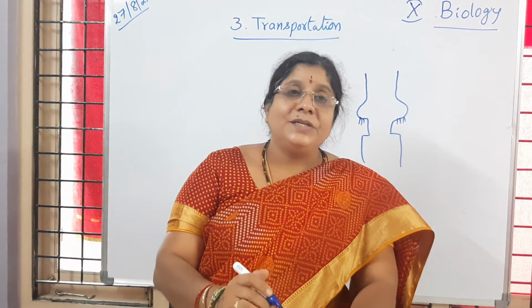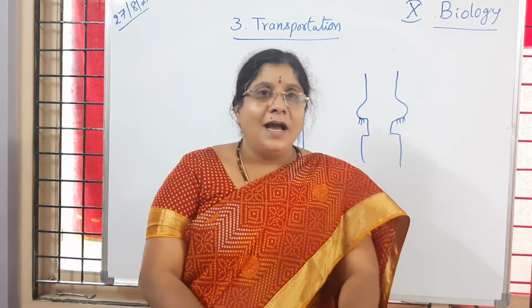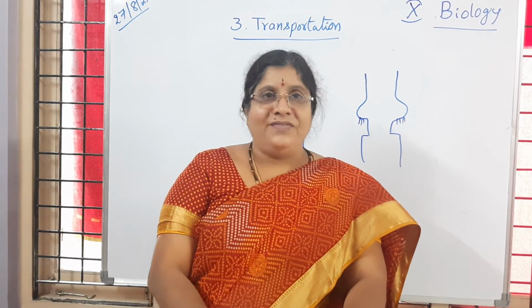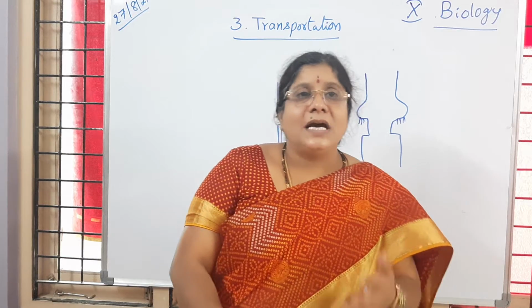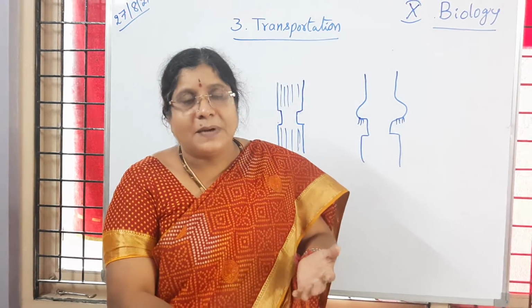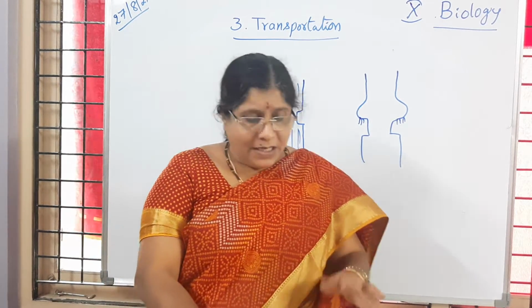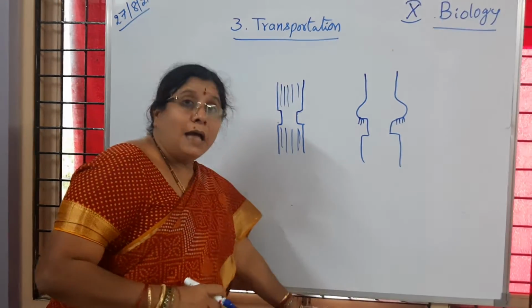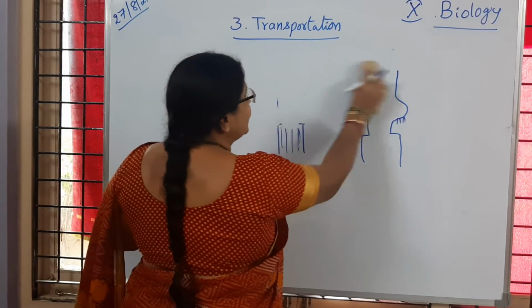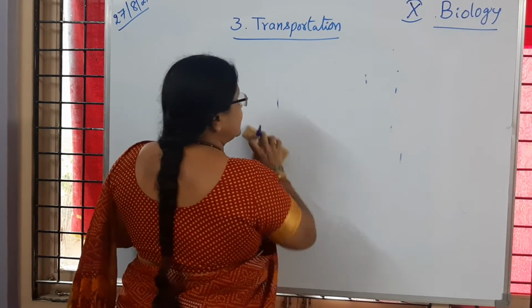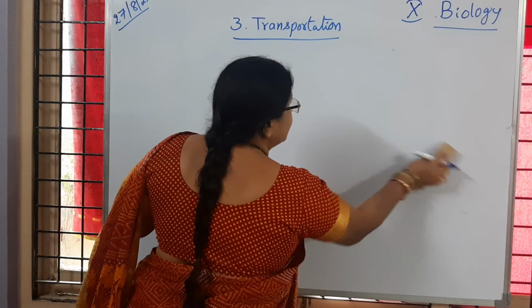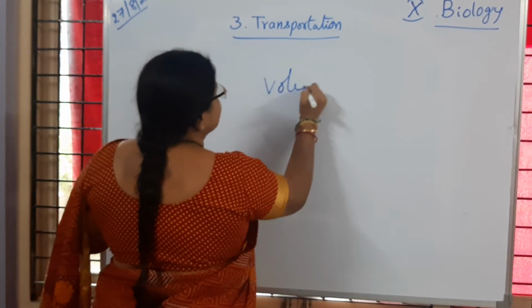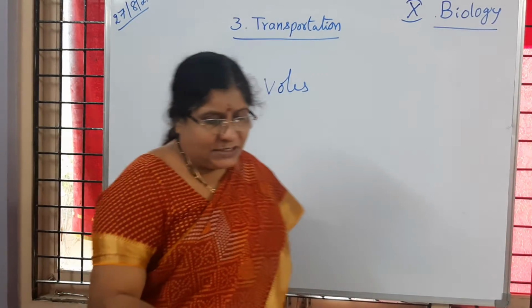When the bark and all tissues are removed, they eat away the stem portions. If the stem is not there, where is the chance of the other parts of the plant, like leaves and branches, growing? They cannot be seen. So what are the animals causing economic loss to trees in forest areas? If we observe, voles. Is it clear, children?